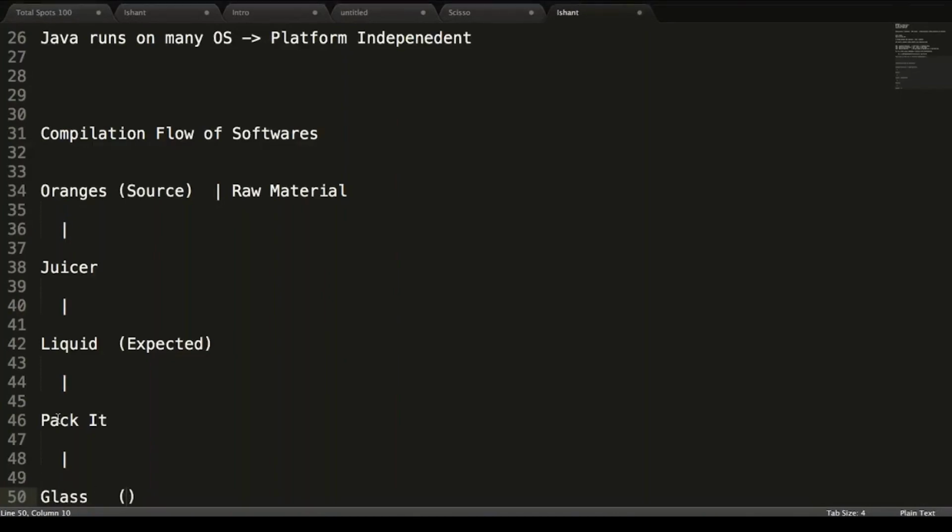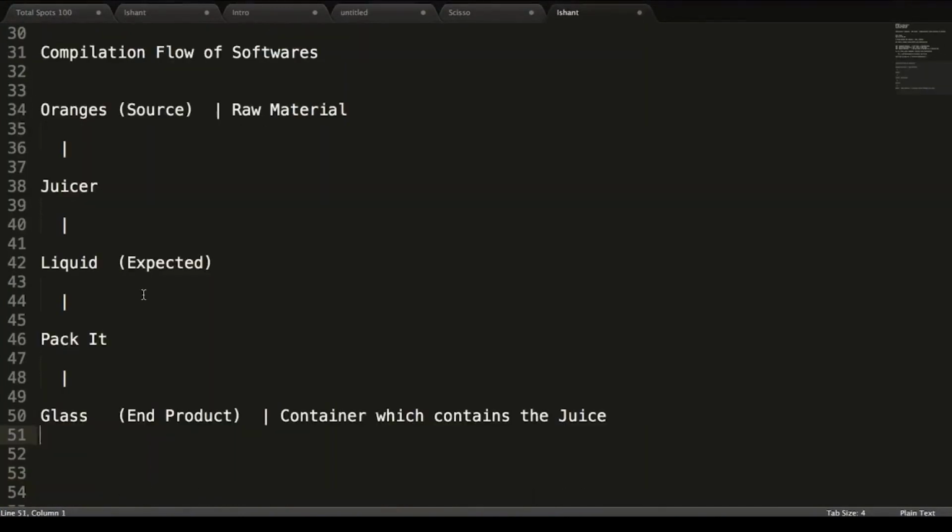Now this is the real end product, a container which contains the juice. You can't have the liquid directly from the juicer. You need to pack it in a very beautiful glass so that you can drink it easily. Now the point is, with this analogy, we see how to come up and write one software.